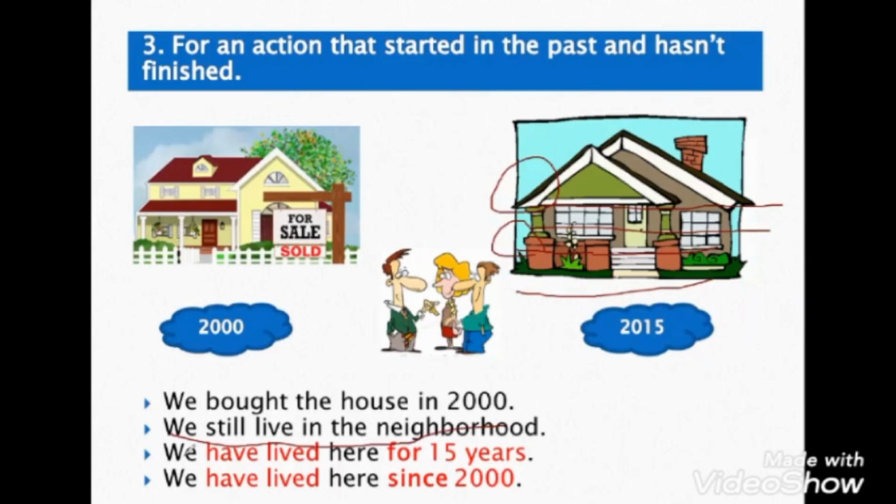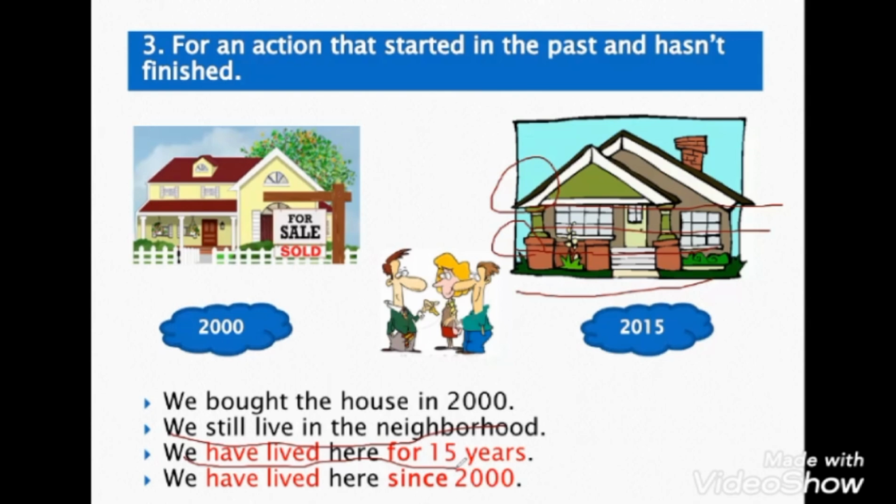Number 3, we have lived here for 15 years. So my question is to Yusuf. Yusuf, are they still here or not? Are these people still in the house or did they leave it? No, look at example number 2. We still live in the neighborhood. They're still here. Yes, excellent. That's right. So this is the present perfect.